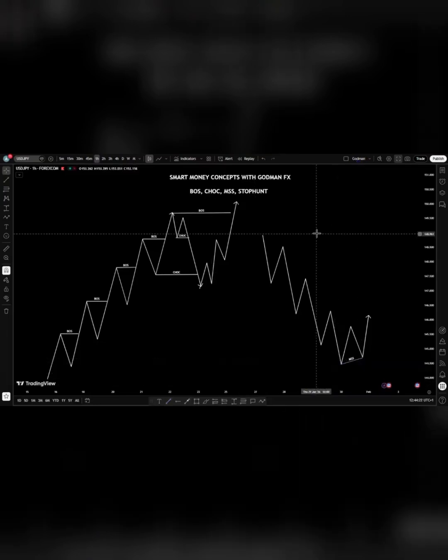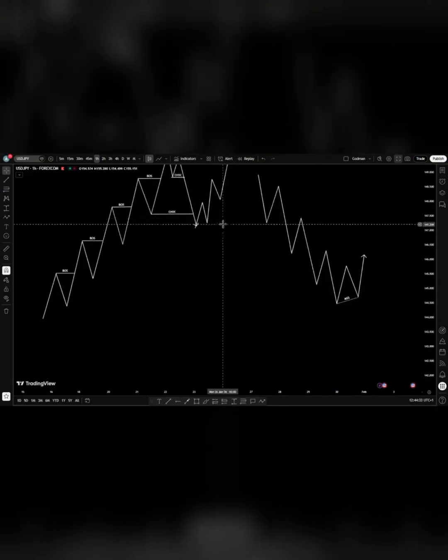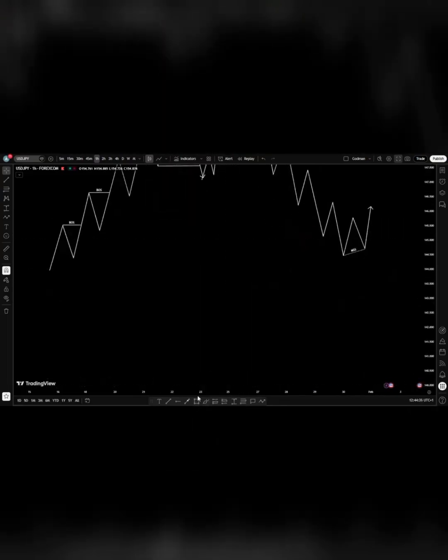So, most times, a shift in market structure is an indication that price is about to change trend. All right? It is not a confirmation. You see, most people call this a shift in market structure.